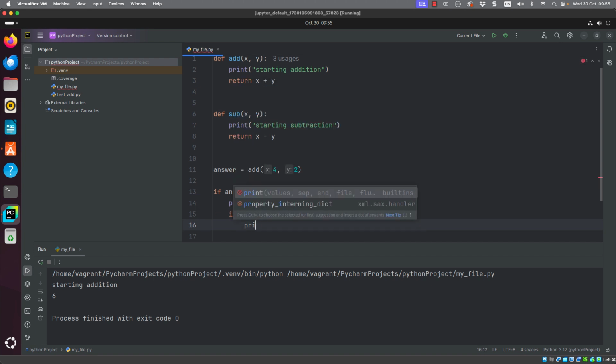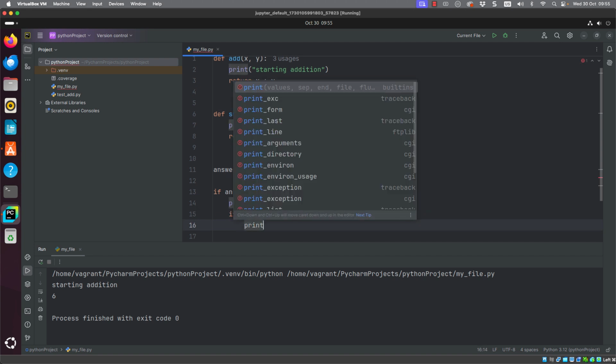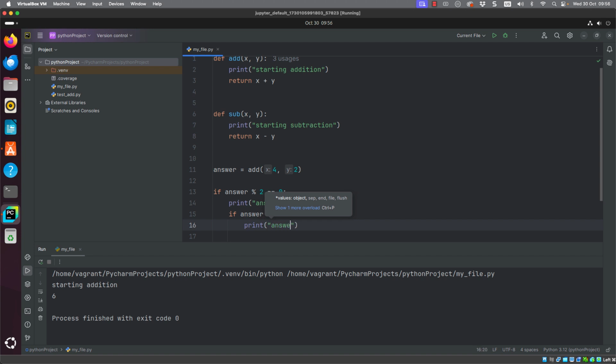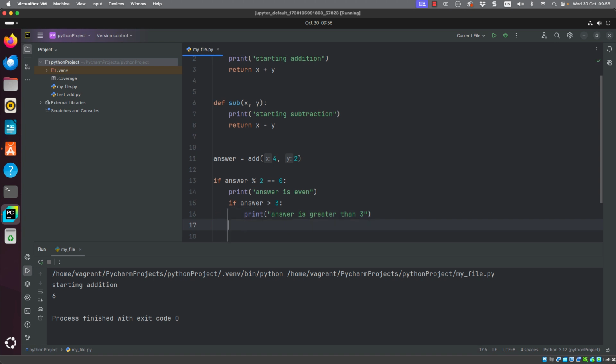And now the print statement is going to be 4 spaces inside of the if answer is greater than 3. So 8 spaces in total from the left margin. So we can have nested blocks of code. We just increase the indent level to show that we're working with the second if block.